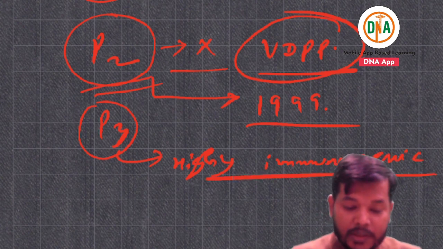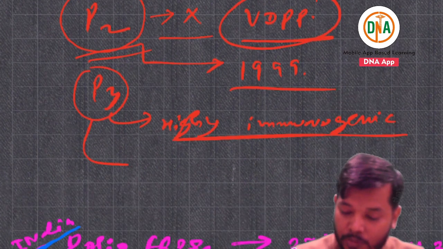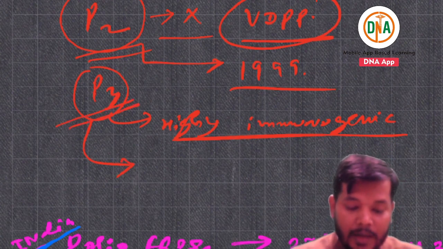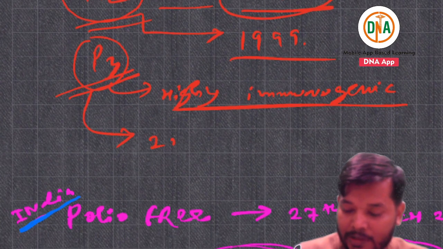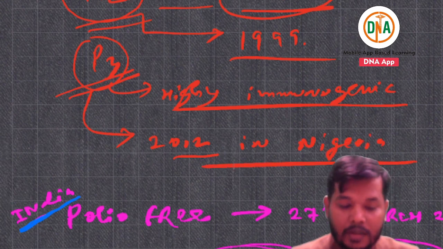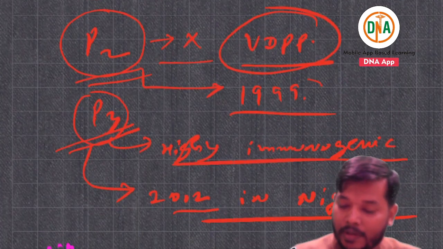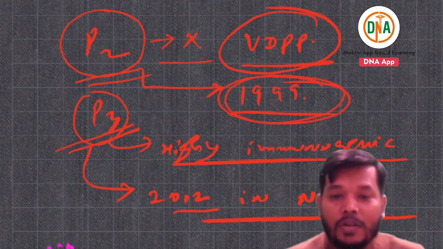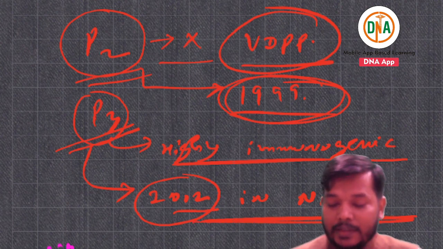So if you know about this, you will also be able to mark some important MCQs related to this. They can ask you about P3, where the last case of P3 was seen. The last case of P3 was seen in 2012 in Nigeria. You have read about the last case of P2 in 1999, and in 2012 the last case was seen in Nigeria for P3.